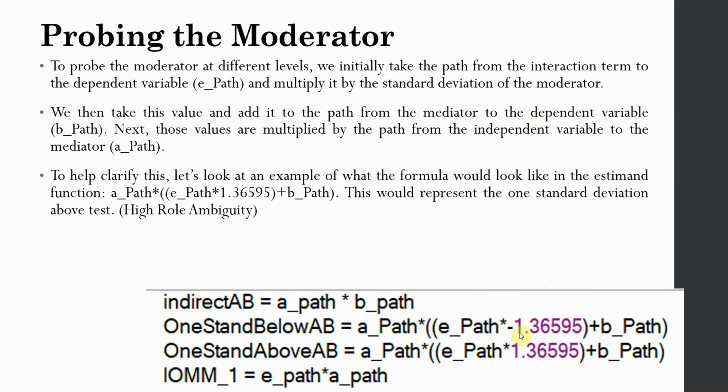Now to further clarify, have a look here. This is one stand below AB. That is your indirect effect at lower level of moderator. And this is your indirect effect at higher level of moderator with a plus sign. And this is how you calculate whether or not the moderator is moderating the indirect effect. And this is your index of moderated mediation. And I'm going to talk about this later. And this is simply the multiplication of E path with A path. And where are these paths?